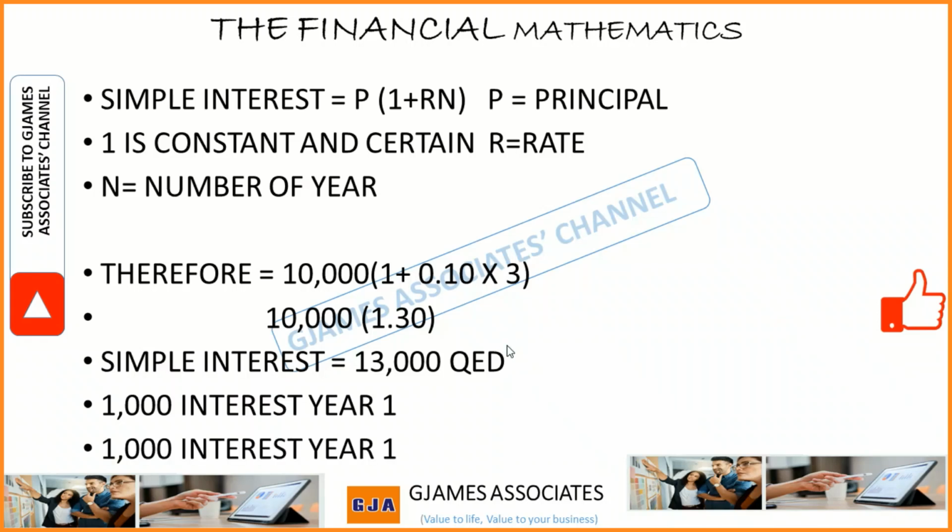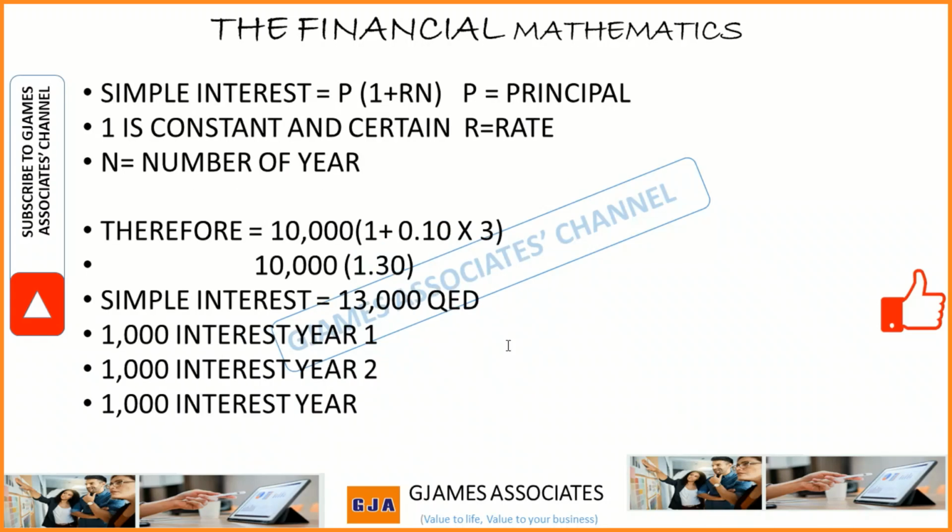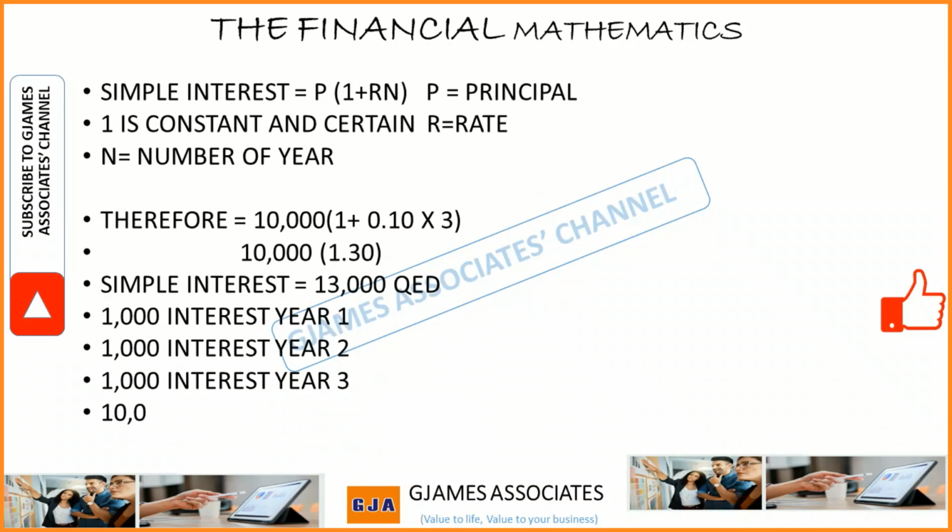So depending on the agreement, you can say, okay, you pay me 3,000 now, and my balance you pay at year 3, the principal. Or as you are paying the principal, you are returning the interest. So depending on what we agree on, basically that is simple interest. It's not more than that.